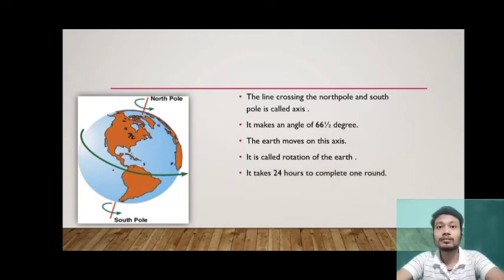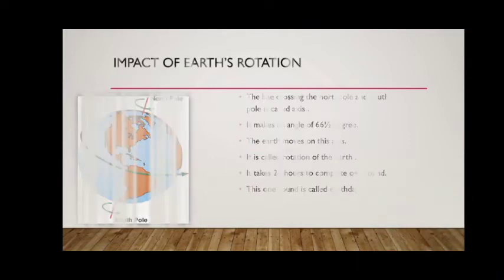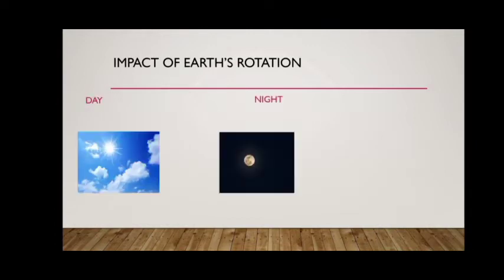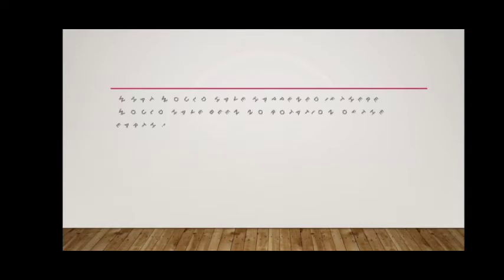This rotation takes 24 hours to complete one round, and this one round of the Earth's rotation is called the Earth Day. Rotation has a very significant impact on Earth, as because of this, day and night occur.